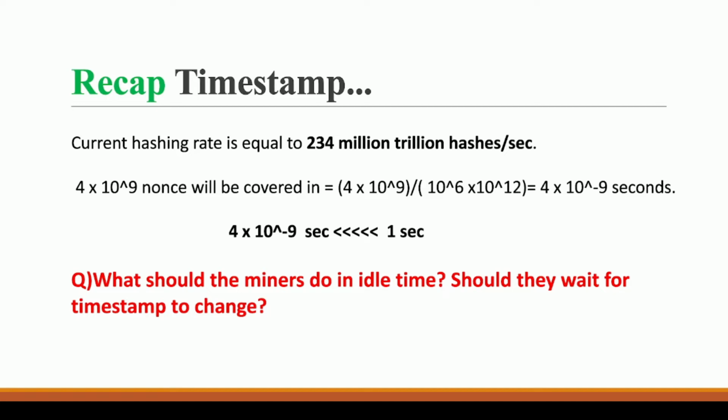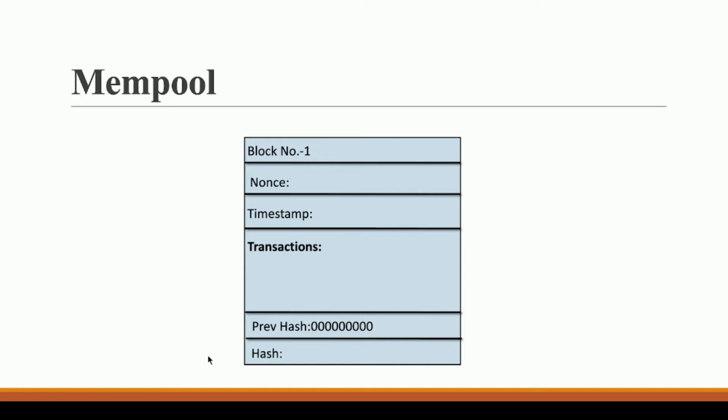And there is a solution to this problem, and the solution is the transactions. As we know, our Bitcoin block consists of a number of transactions, which we have seen in our previous video as well. By changing the transactions, we can change the hash, because the transaction is also one of the fields that we give to our SHA-256 algorithm. And because the transaction is one of the inputs of our SHA-256 algorithm, if we change the transaction, the output of the algorithm will change. Hence, we will have a different hash.